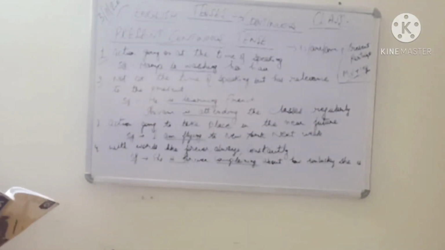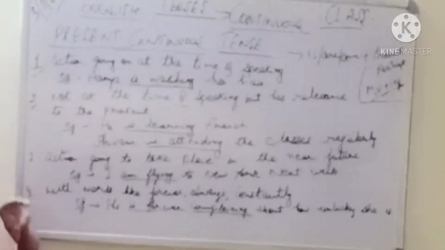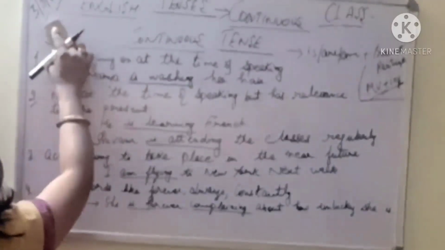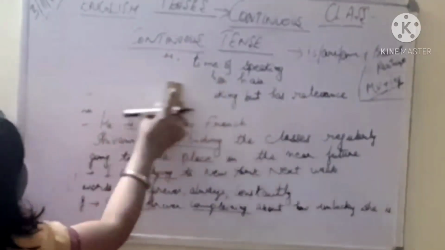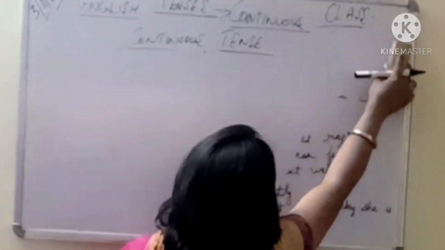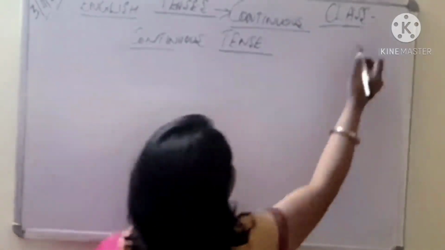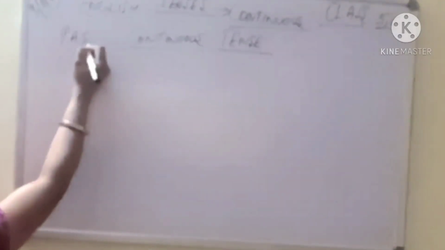Okay, so these are some of the things that you need to remember, and I hope it is clear with the help of example. Okay, now moving on to the past continuous tense. So it is something about the action that was going on at a point of time in the past. जो समय बीत चुका है, उस टाइम पे जो काम हो रहा था, अगर हम उसकी बात करें, so that time is known as past continuous tense.